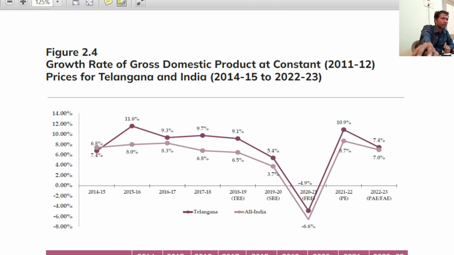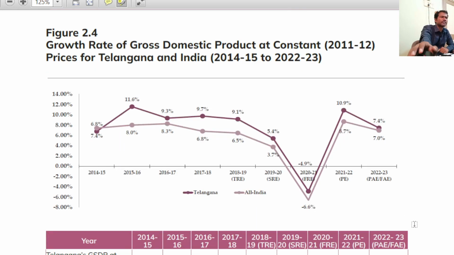Telangana GSDP at constant prices. What is the value? 7.27 lakh crores. 7.27 lakh crores is the Telangana GDP at constant price. Do remember this point. So this is constant. Earlier it was current, right? The point is, please listen here.